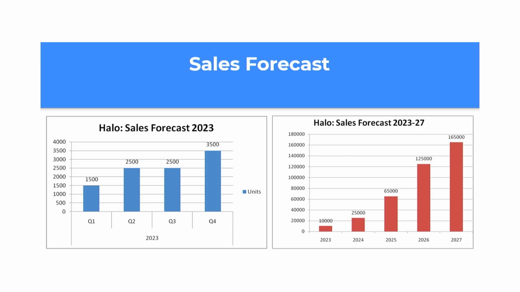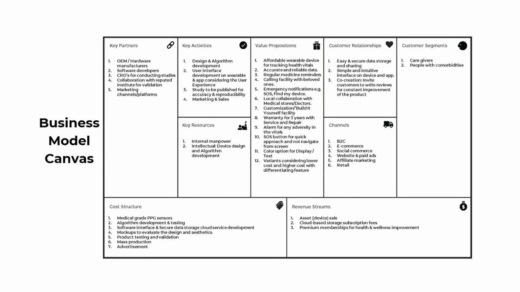The sales forecast were like this in 2023 quarter one through quarter four. They wanted to start with a sale of 1,500 Halo watches to 3,500 watches, and the sales forecast for 23 to 27 was they wanted to scale this up through an external agency up to 1,65,000 watches by 2027. Right? This is based on their cost structure and their costing.